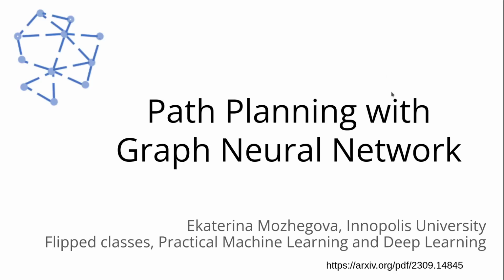Deep learning is actively emerging in the robotics field, particularly in autonomous control. Today we are going to talk about one specific application of neural networks, graph neural networks, path planning.